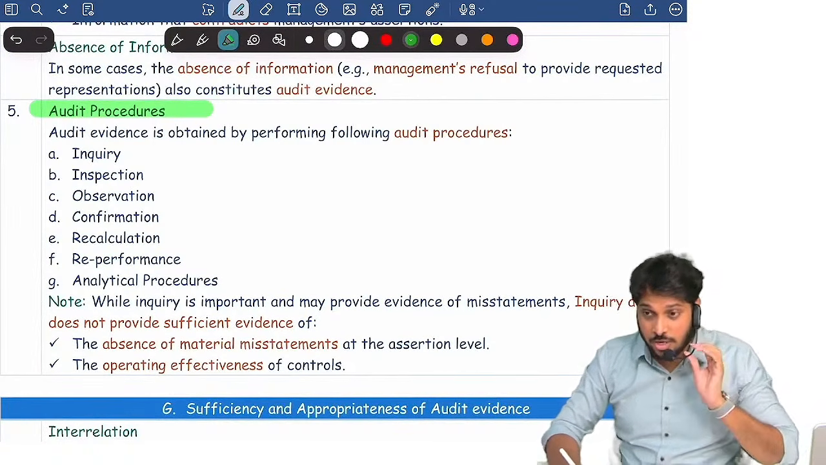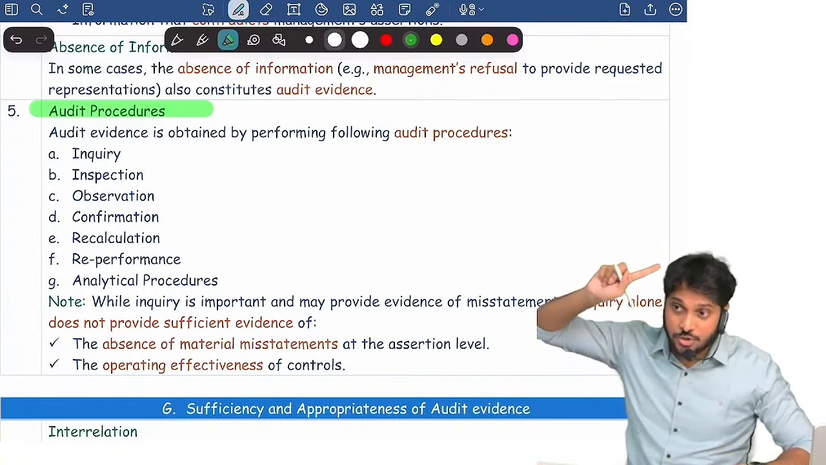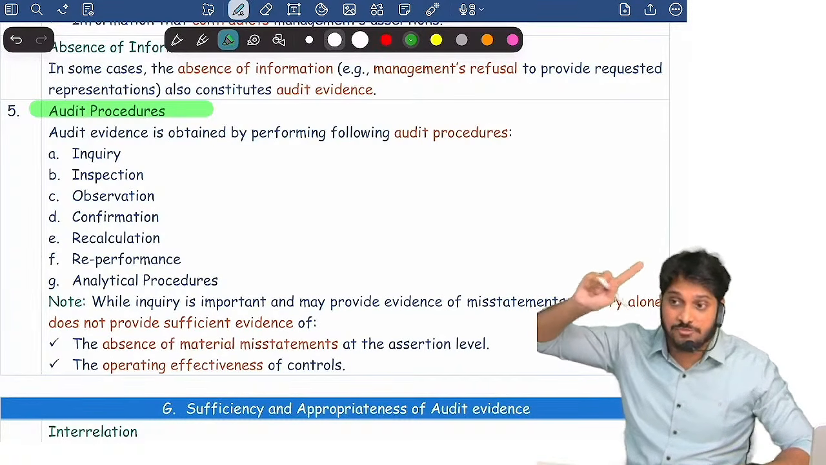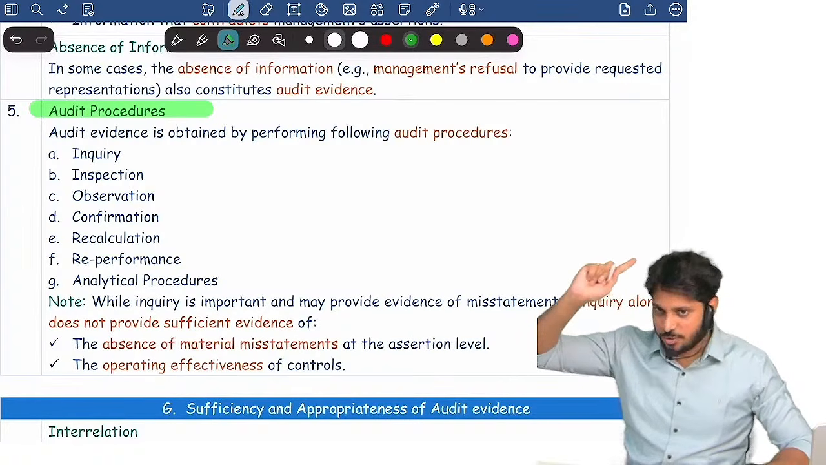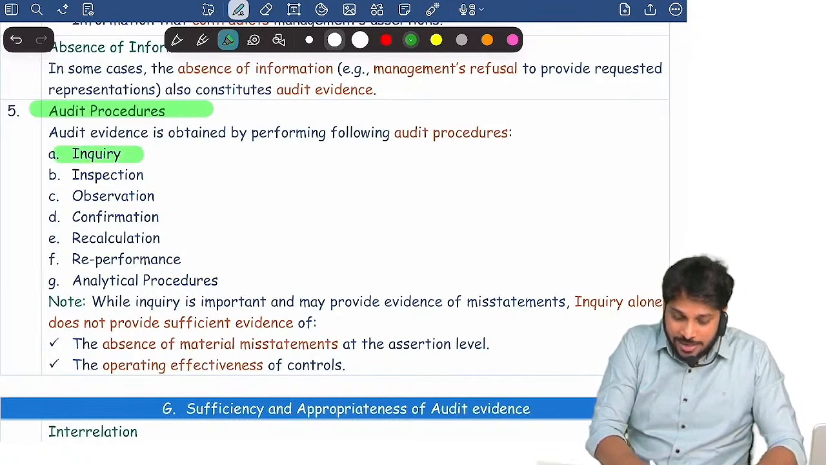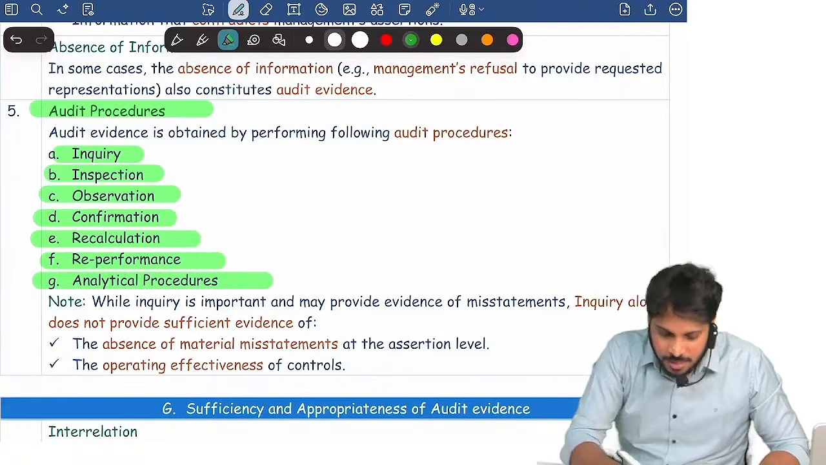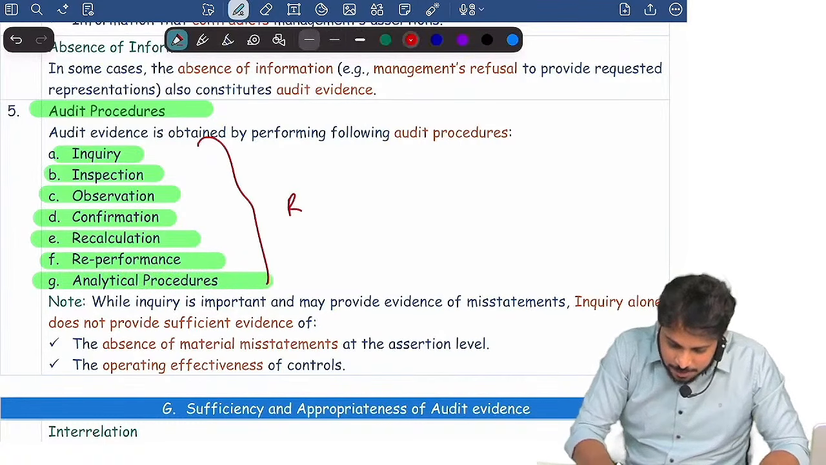If the question is what are the various audit procedures, actually audit procedures are of two types: risk assessment procedures and further audit procedures. How do you perform these procedures? Inquiry, inspection, observation, confirmation, recalculation, reperformance, analytical procedures. How do I perform them? I may be performing them as a part of risk assessment.